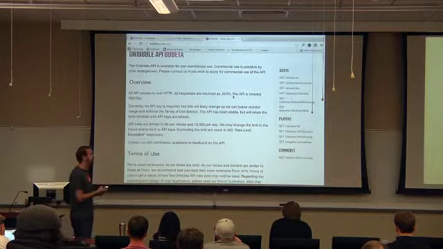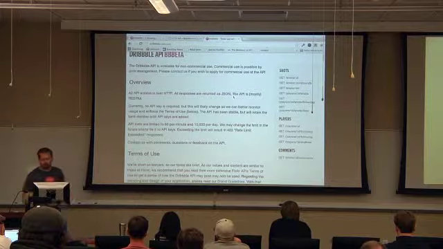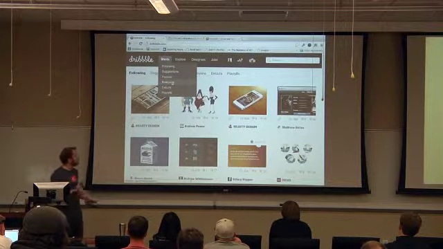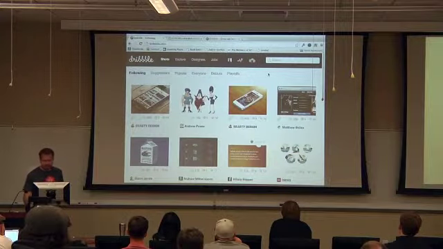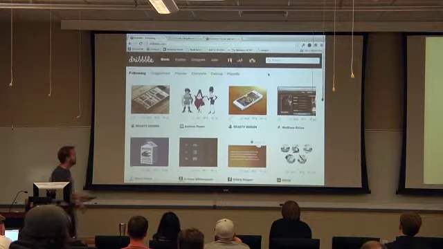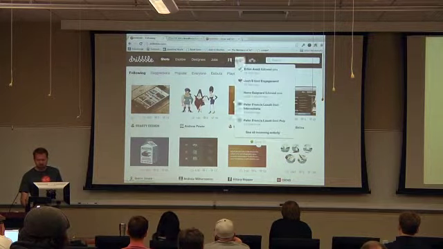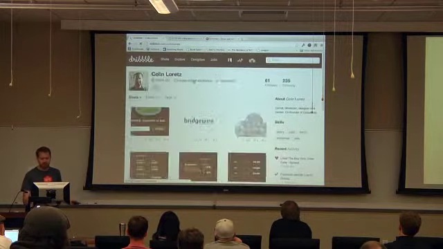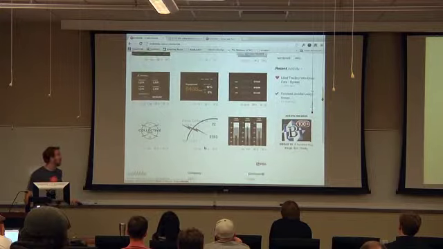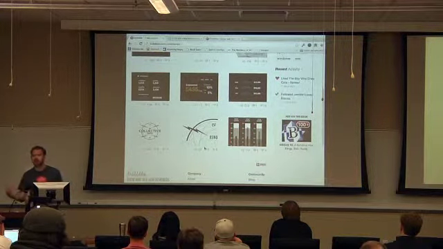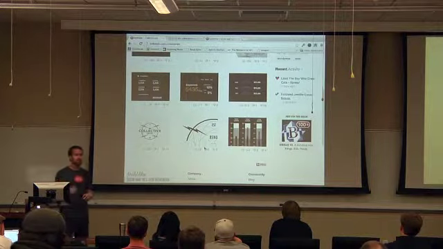So the idea here would be that we can actually create a portfolio widget or a portfolio shortcode that uses Dribbble. So this is what Dribbble looks like. This is a whole site of all these designs, but using the API, we can get this information. So using my profile, we can go in and get all of the shots that I've added in my Dribbble and have those show up in my WordPress site. I could create a plugin that pulls in my Dribbble information.